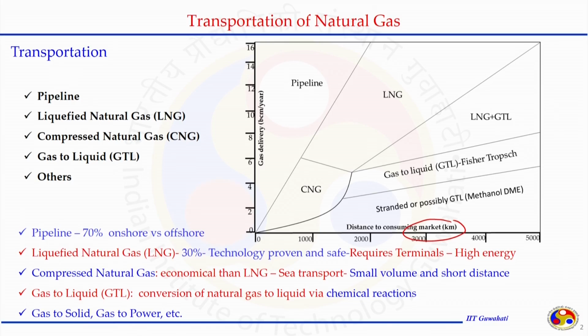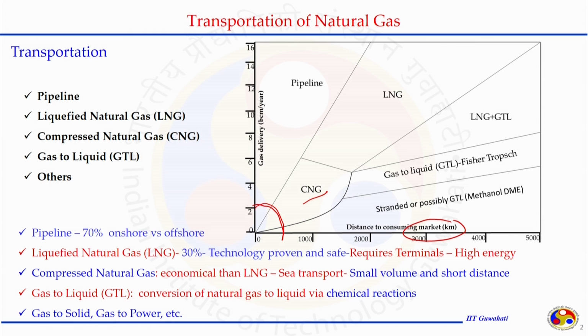One of the factor is how much quantity is being transported and how long it is going to travel. If it is a very high amount that need to travel not very far distance, somewhere in this region we can choose either the small pipeline design system or can compress this natural gas and send it in CNG mode, or it could be converting into some other liquid form.